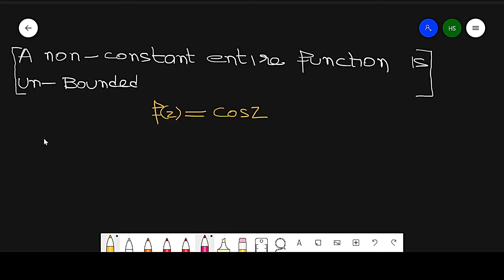After that, we will discuss a very important theorem on series, which is called the Taylor theorem, as well as the Laurent expansion or Laurent theorem. That we will discuss in the next lecture.